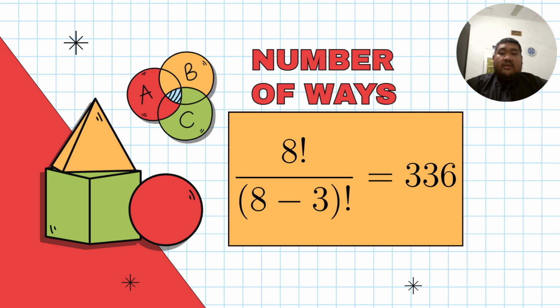We can insert n and r into the permutation formula, and it will become 8 factorial divided by in bracket 8 minus 3 factorial outside the bracket, and the answer we can get is 336 orders for each role assigned to a different student.